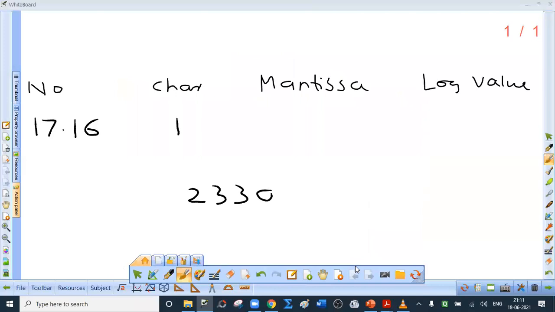So I will directly write what is 2330 plus 0015. It is 2345. This is the fractional part, remember. So what is the final log value? 1.2345. See, this is quite logical.